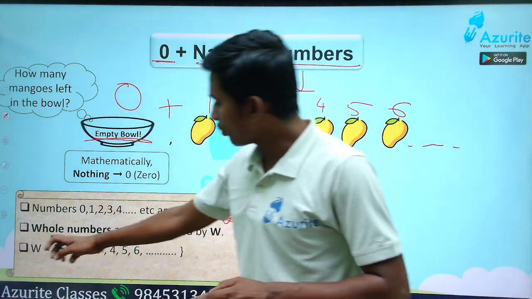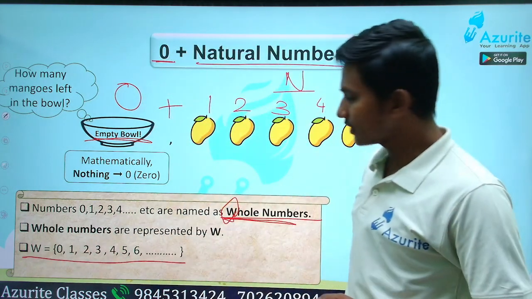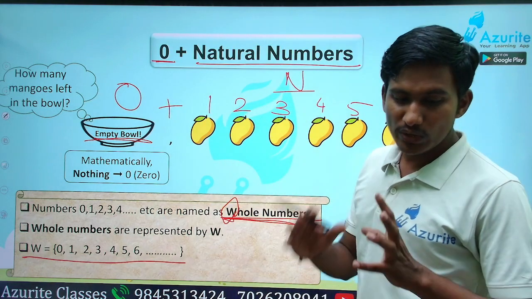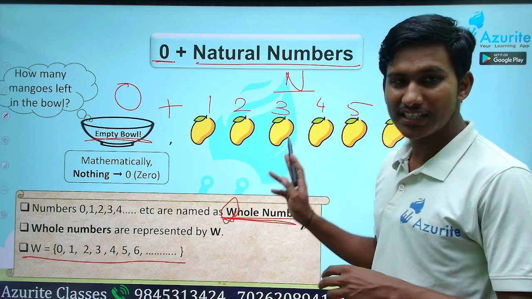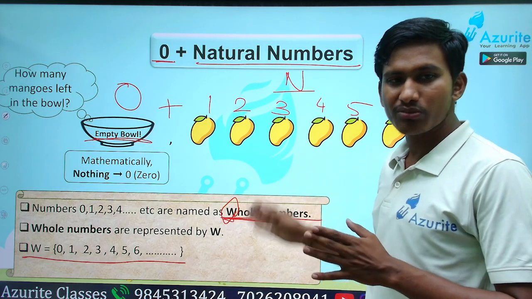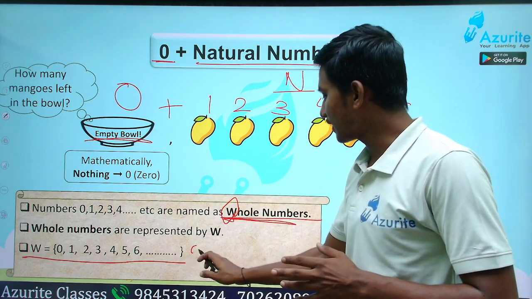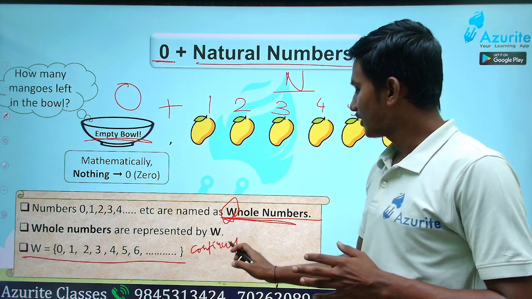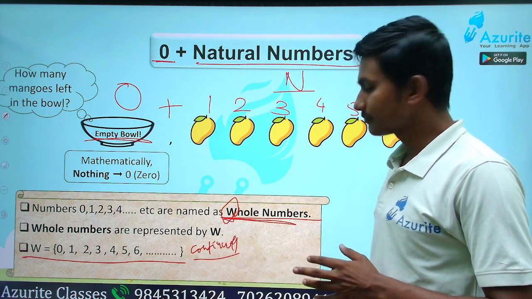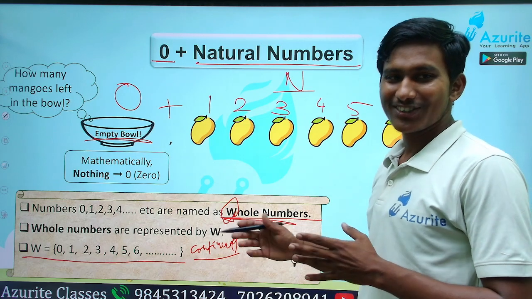So how do we write whole numbers? With W. So which are the numbers? 0, 1, 2, 3, 4, 5, 6, 7. It goes on, it continues again. Dash dash dash means what? It continues. Isn't it? Okay. Good.